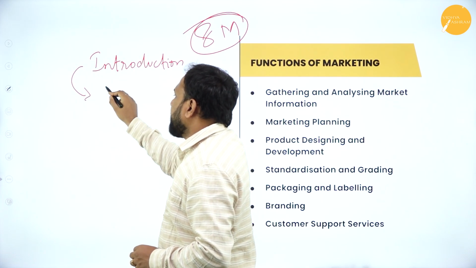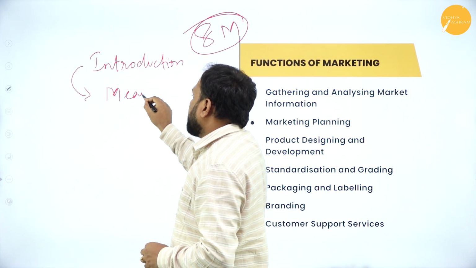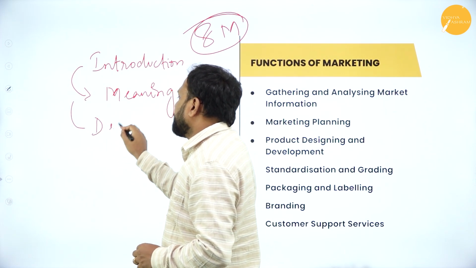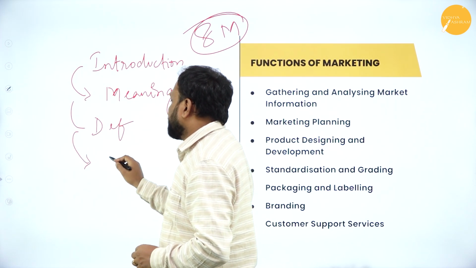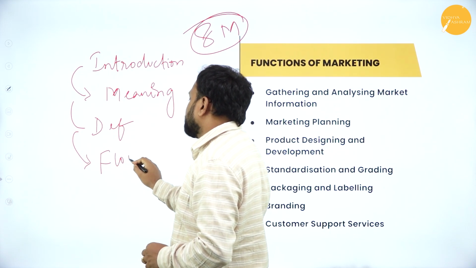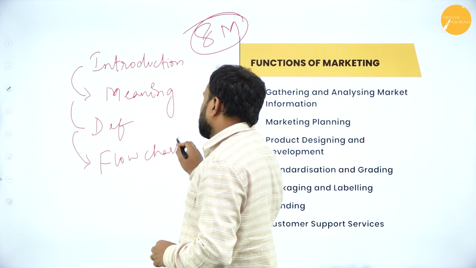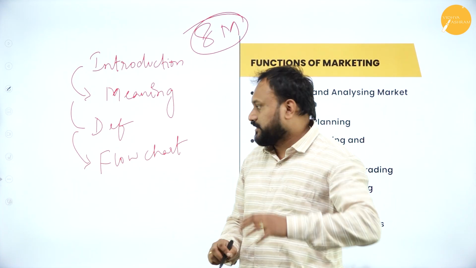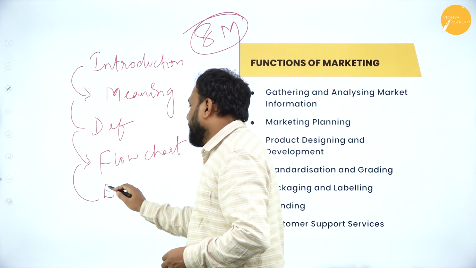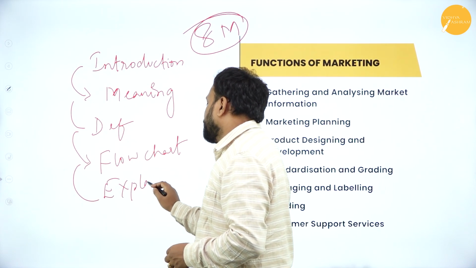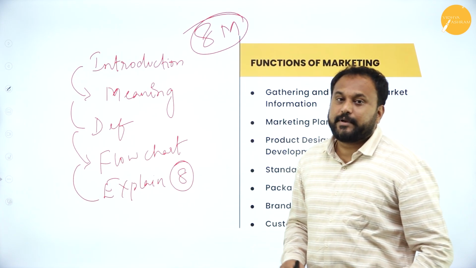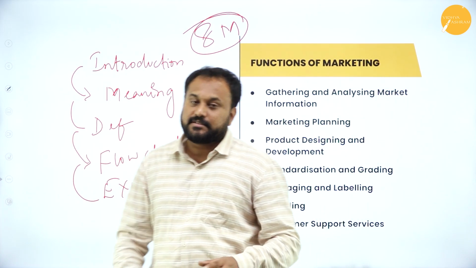After that you write the meaning of marketing. Then you write the definition. After the definition, write a flow chart. Then start explaining 8 points, and that is how you will get 8 marks from this question.